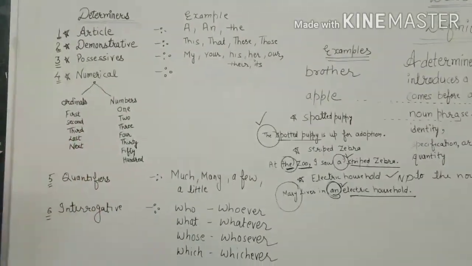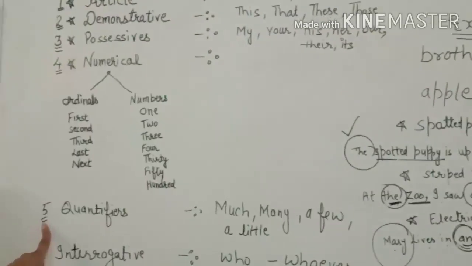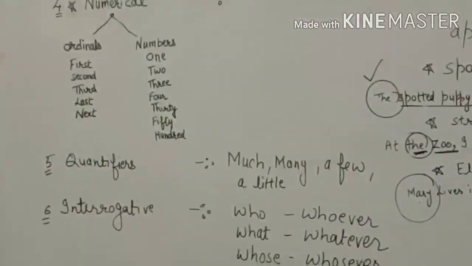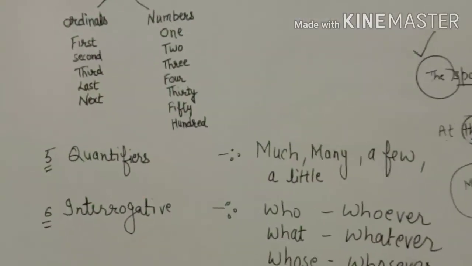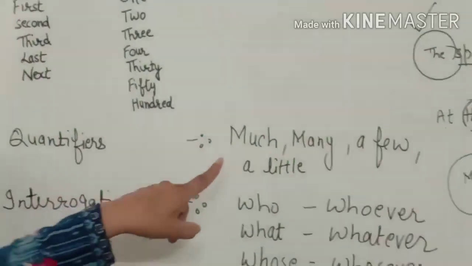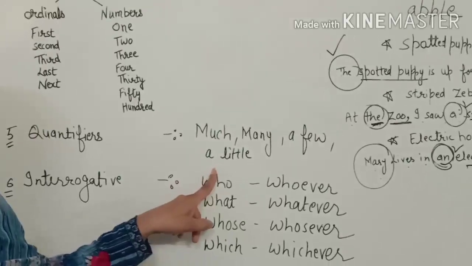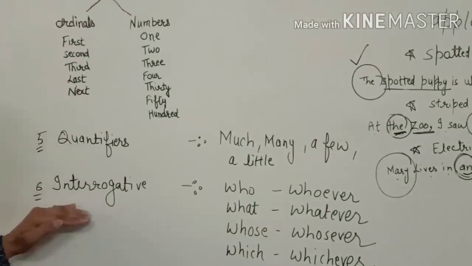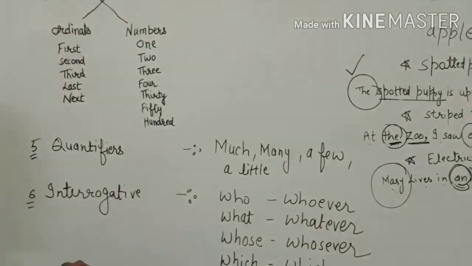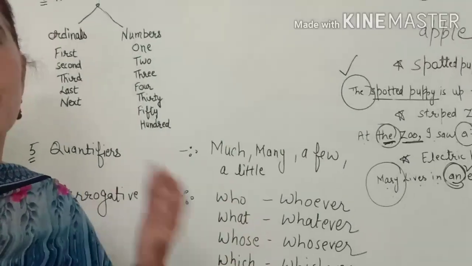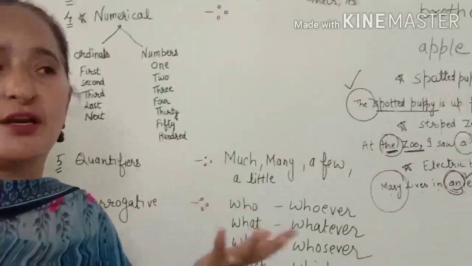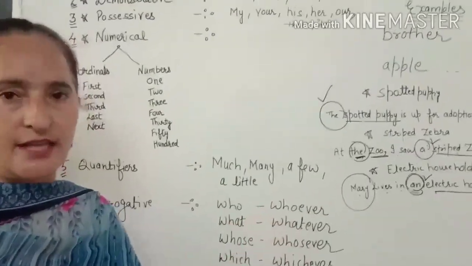Next part is quantifiers. Quantifier examples are much, many, a few, a little. Next, interrogative. Interrogative words means the WH family words like who, where, when, why, like that.